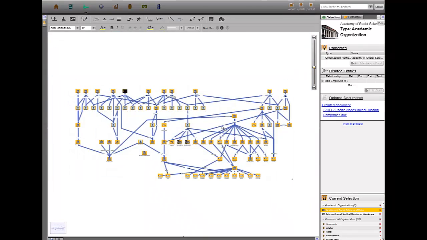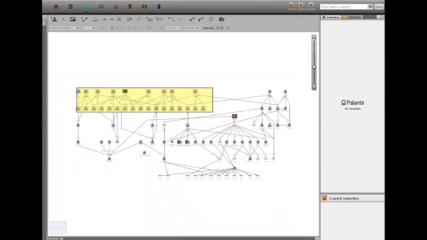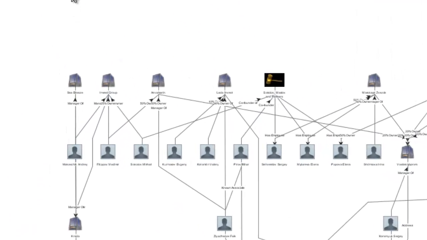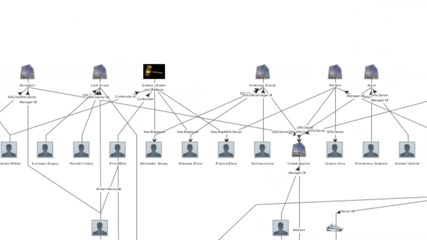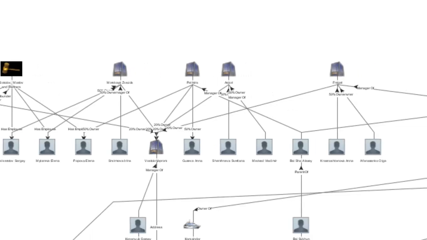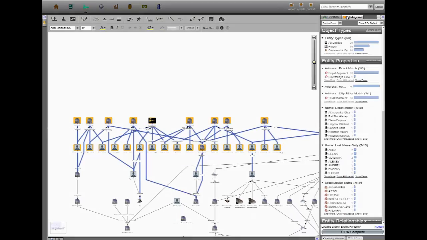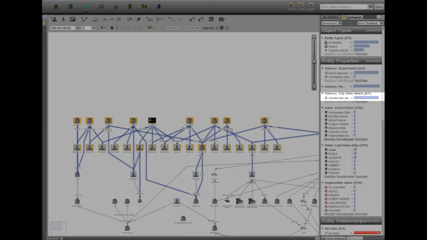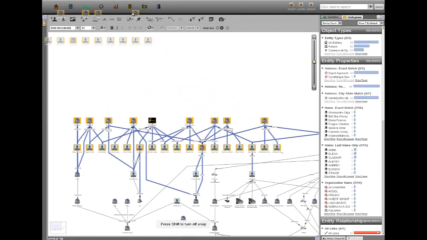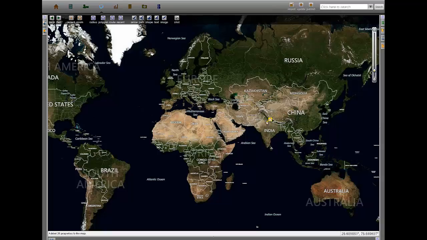Perhaps even more suspicious is the pattern of shared ownership and management of 10 companies by the same 16 individuals. Often, such relationships are indicative of shell companies used to disguise suspicious activities. Further analysis of these organizations reveals a common address in New Delhi, India, shared by at least 10 commercial organizations, as well as a law firm associated with the organization's owners.